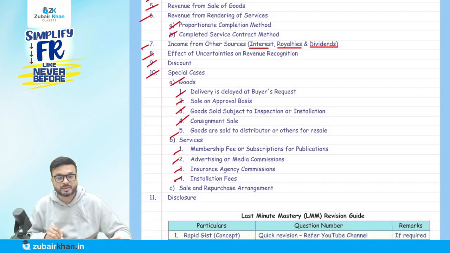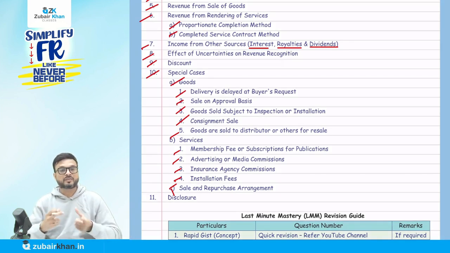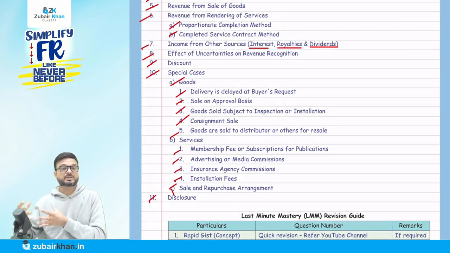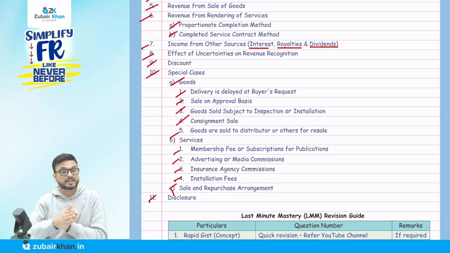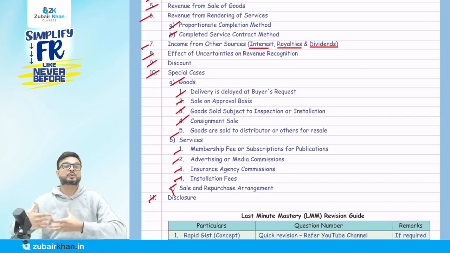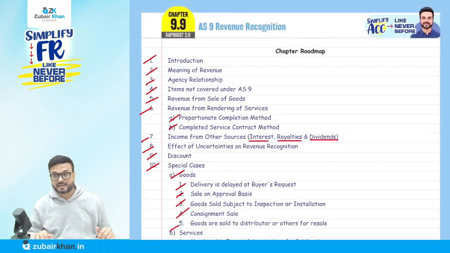Installation: when installation has been done and accepted by the customer. Sales and repurchase: first it will be recorded as a loan taken, and when they repurchase and pay the amount, it will be recorded as repayment of loan. The difference will be recorded as interest. Disclosure: whatever disclosure is mentioned in AS 1 regarding disclosure of accounting policy. In addition, we also have to disclose why the amount has not been recognized in the books of account, why it is postponed. Okay, so this is all about Accounting Standard 9.